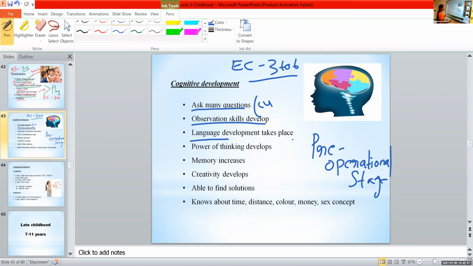Then language development also takes place. Language development is important to communicate his or her ideas, needs or desires to others. Then the power of thinking develops. Then memory increases. Then creativity develops. So these are certain milestones during early childhood. The thinking power, memory, creativity, observation and curiosity, and language development also come under cognitive development. And during this stage, they start to